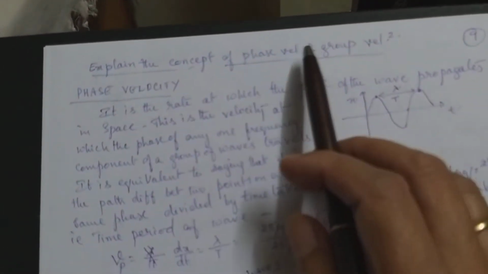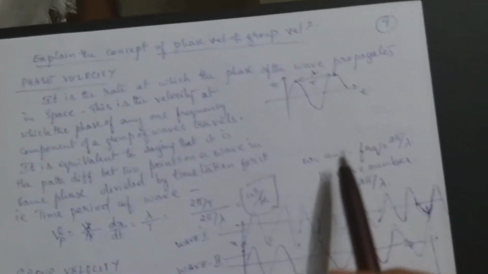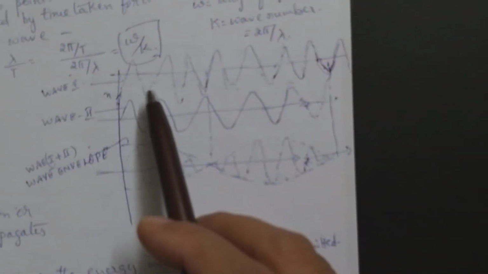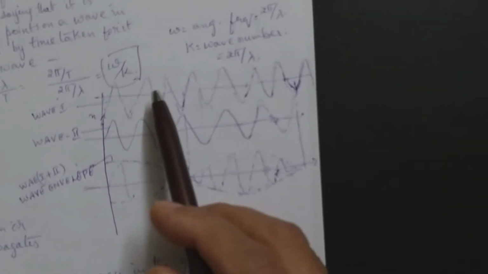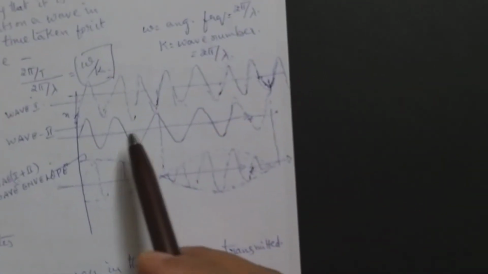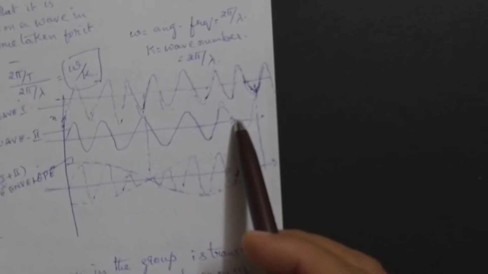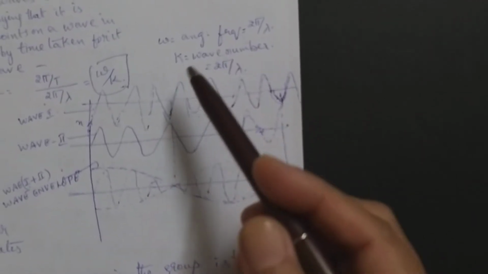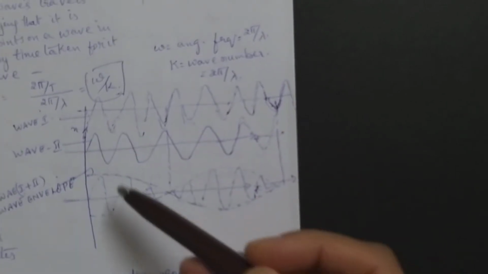Here I have given you a brief explanation about the phase velocity and group velocity with diagrams. Here you see in this diagram, I have shown a group of waves. We have taken two specific waves. These two waves have different amplitudes, can have different frequencies. And when they superpose, what happens?